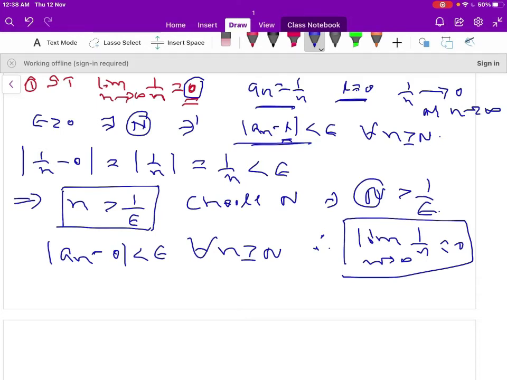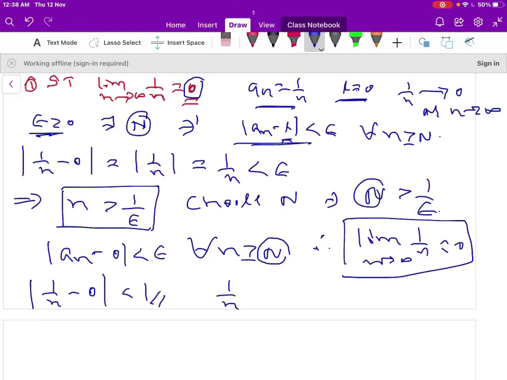Let us take a particular value of epsilon. When epsilon is 1, aₙ is 1 by n, and 1 by n minus 0 is less than 1. So let us see what is the capital N value here. N depends on this epsilon value.